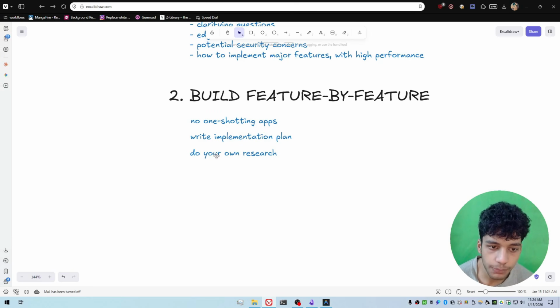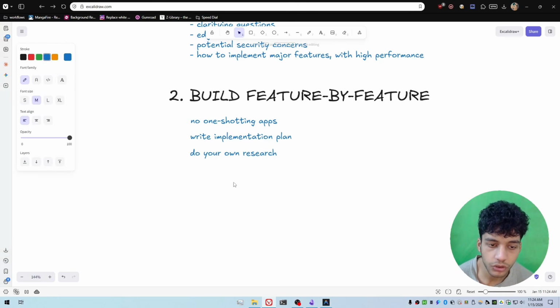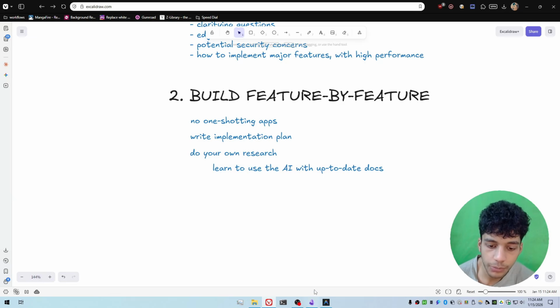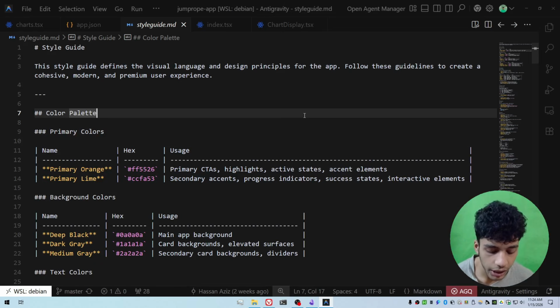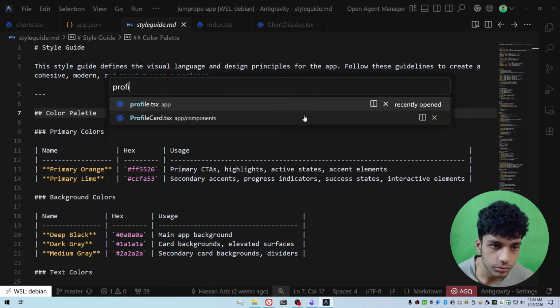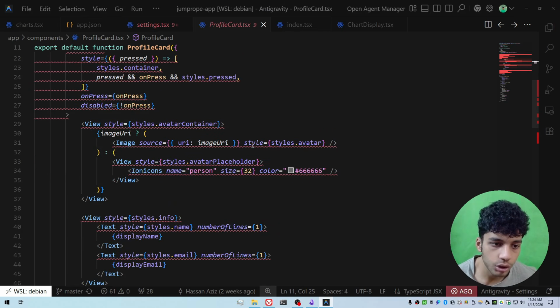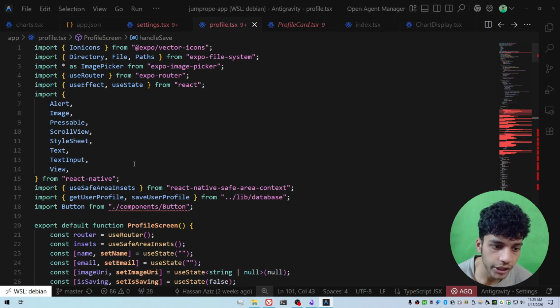And a little sub point over here, similar to doing your own research, learn to use the AI with up-to-date docs. So let me explain what this is. Basically, I had a little issue in my code over here where the AI was using the old deprecated file system API of Expo to update my user image, right? My profile picture right here on this page.